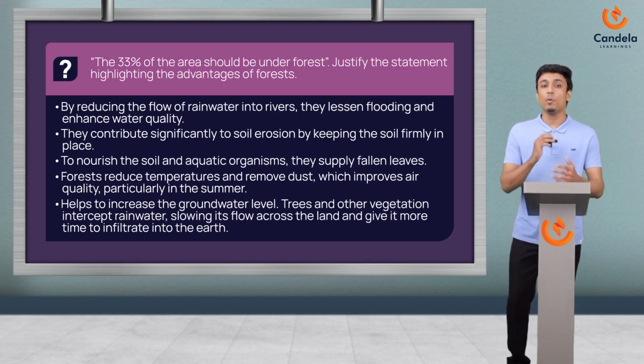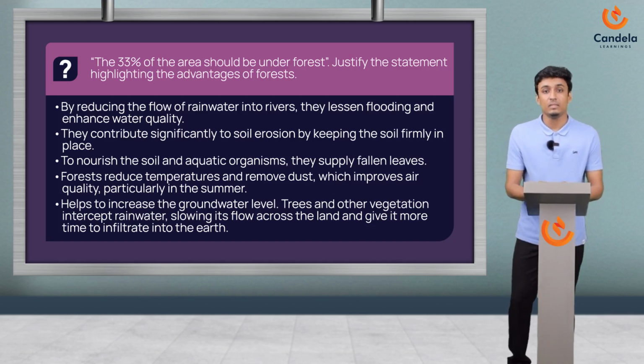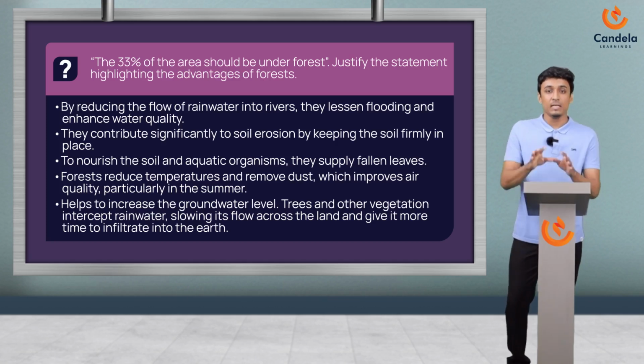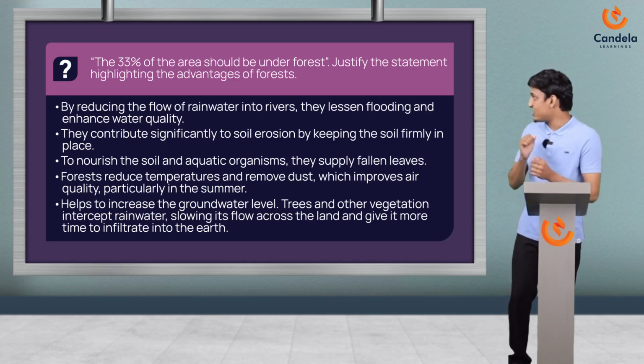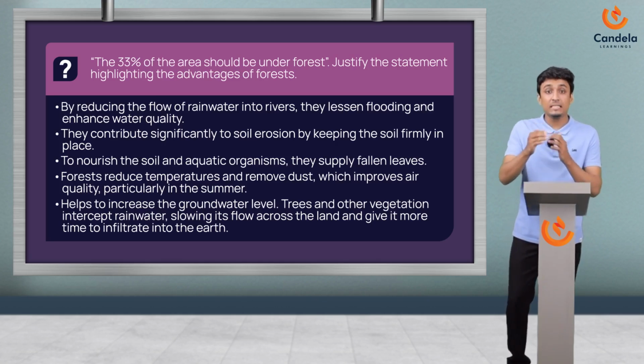Okay. Now the next point is helps to increase the groundwater level. Trees and other vegetation intercept rainwater, slowing its flow across the land and giving it more time to infiltrate into the earth. Okay. See, one point is already mentioned here. I mean, the reason for the increase in groundwater. Actually, there are many reasons. See, moments ago, I just told you about evapotranspiration, right?